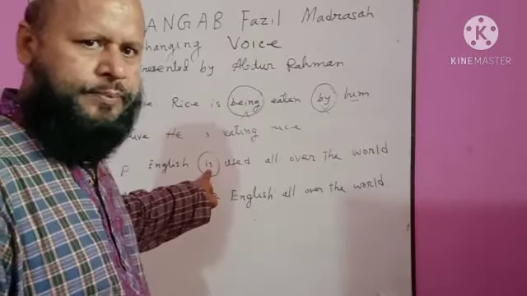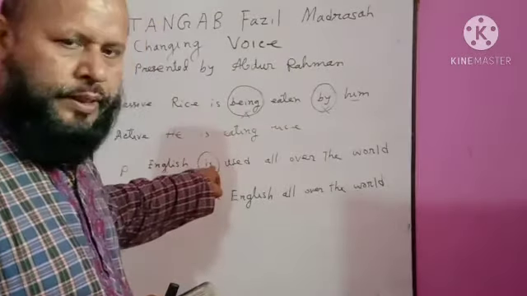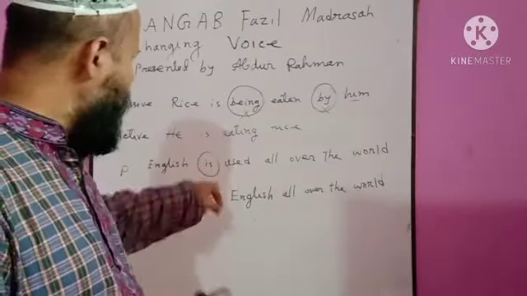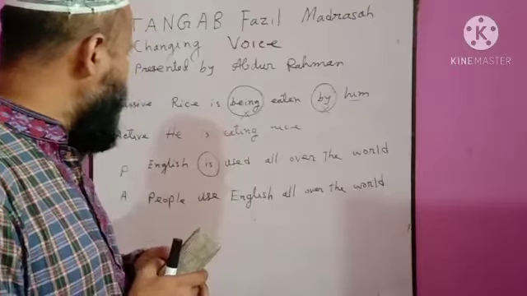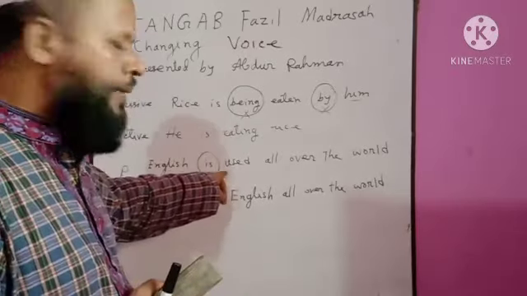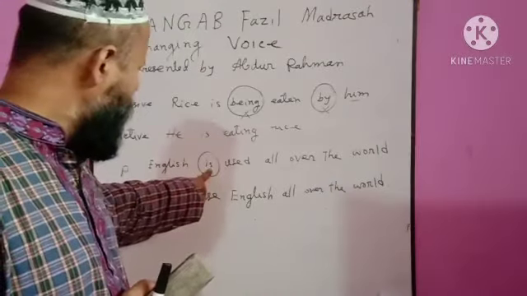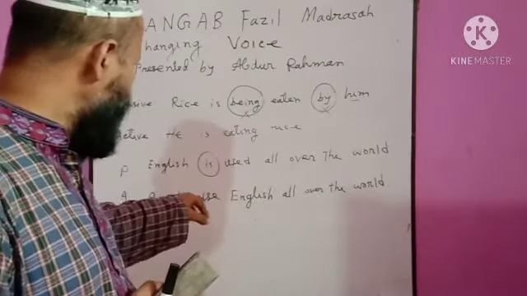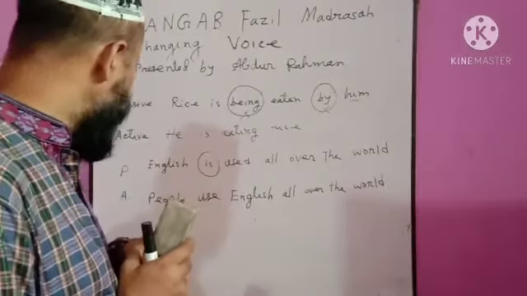To be and by must be omitted. To be, which is before the main verb. It is to be verb. In passive voice, there must be a to be verb, and it is used before the main verb. This to be is omitted. It will be omitted. There will be no to be verb in active voice.